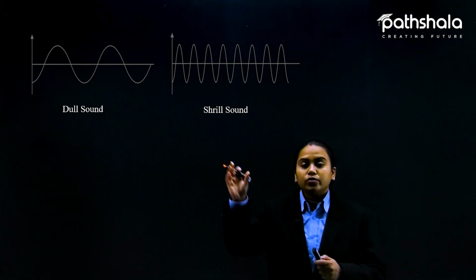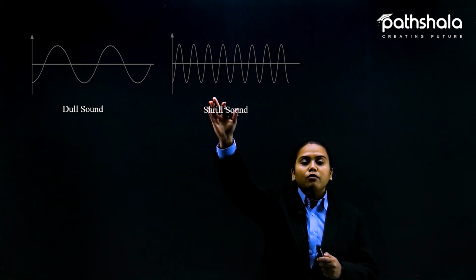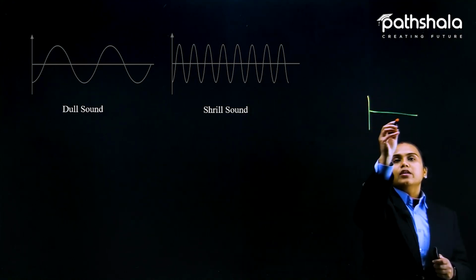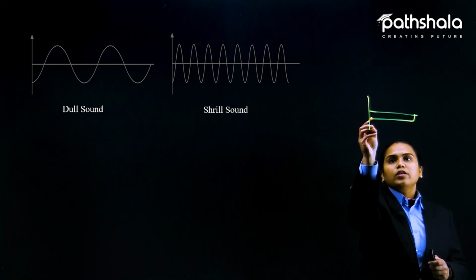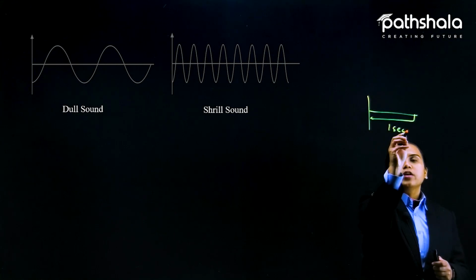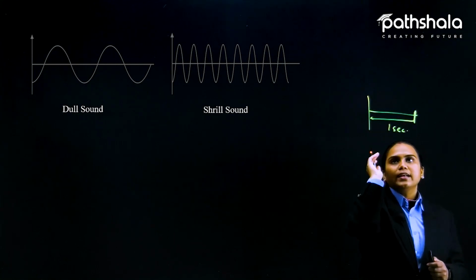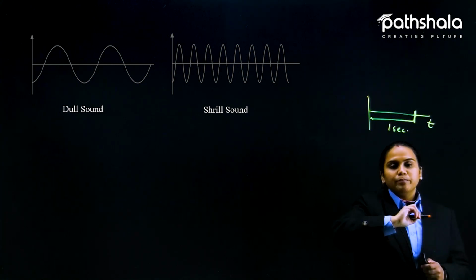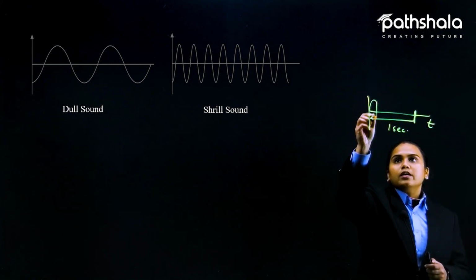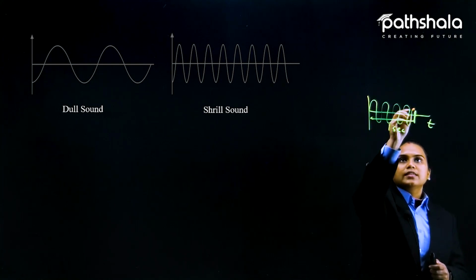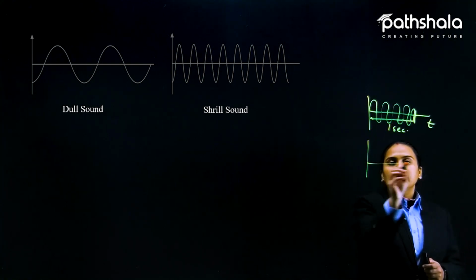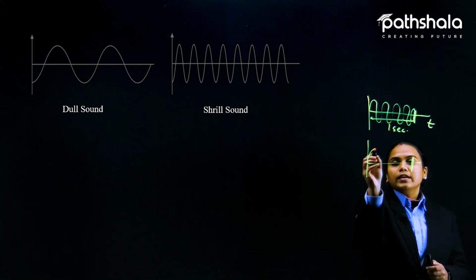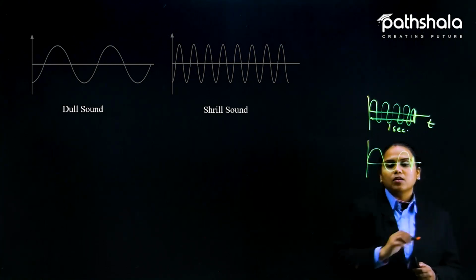Okay, how? As you can see, the number of vibrations here. Like if I am drawing here, let's suppose here we are going to end the 1 second time. This is the place where 1 second ends, because this axis, the x-axis, we are taking as the time. So now here the number of oscillations in this is like this, and in case of the dull sound, again 1 second will end here. Now in case of dull sound, we are having sound like this.